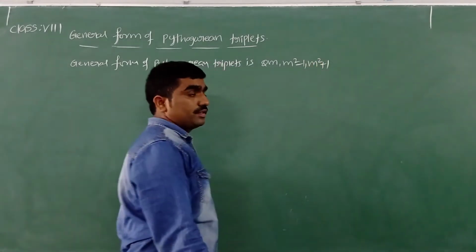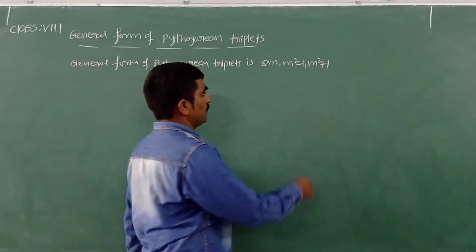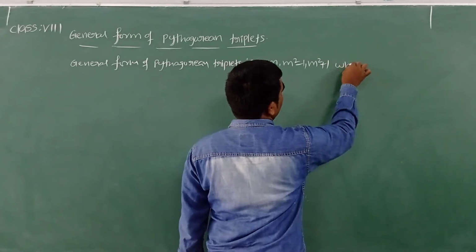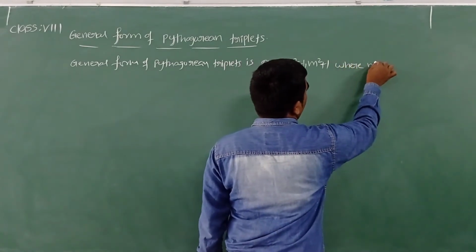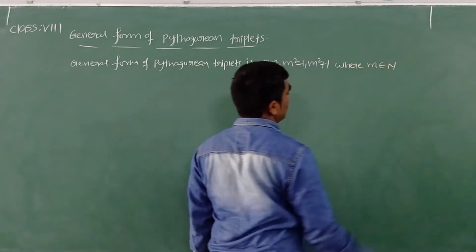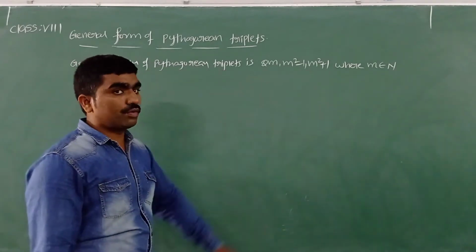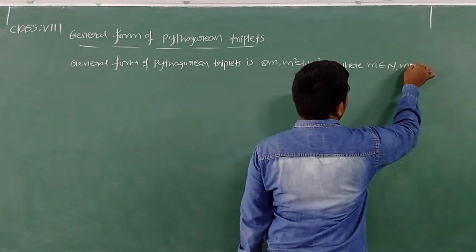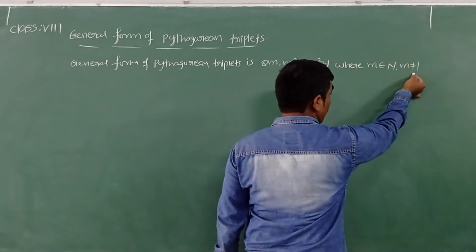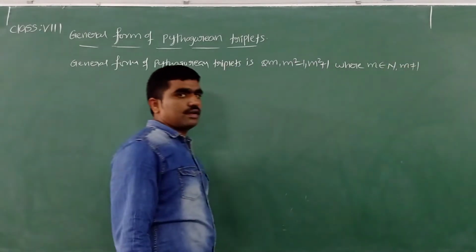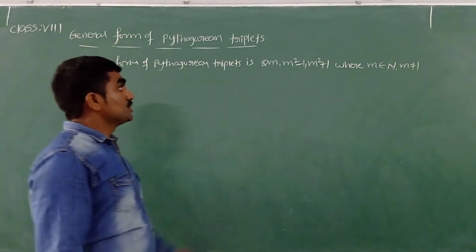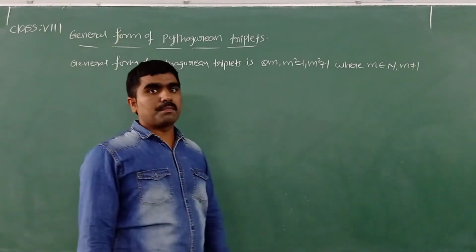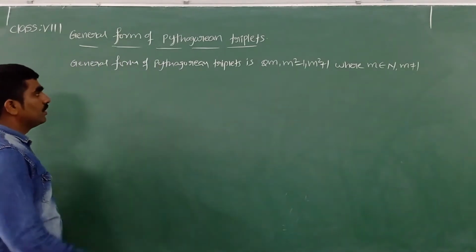It is called the general form of Pythagorean triplets, where m belongs to natural numbers. The value of m should be taken only from natural numbers, and make sure that the m value is not equal to 1. Except for 1, you can take any natural number in the place of m, so that we can write as many Pythagorean triplets as you want.